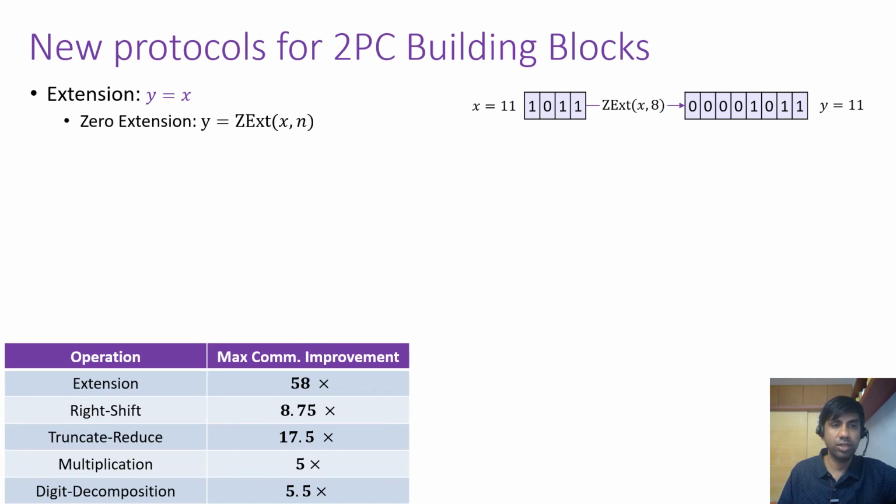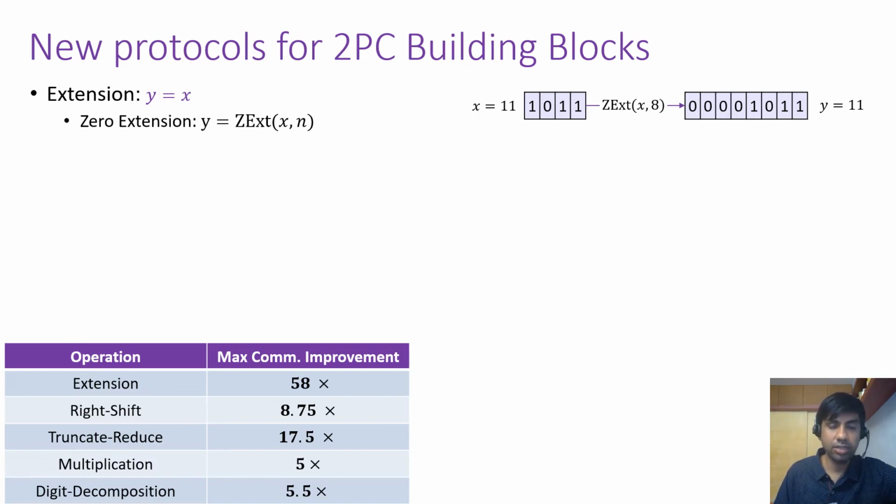First, we have zero extension, in which we take a number and prepend zeros to it so that the underlying value of the number doesn't change, but the bit width changes. So here as an example, we have a 4-bit number and we prepend zeros to it to get an 8-bit number. And both have the same underlying value 11.